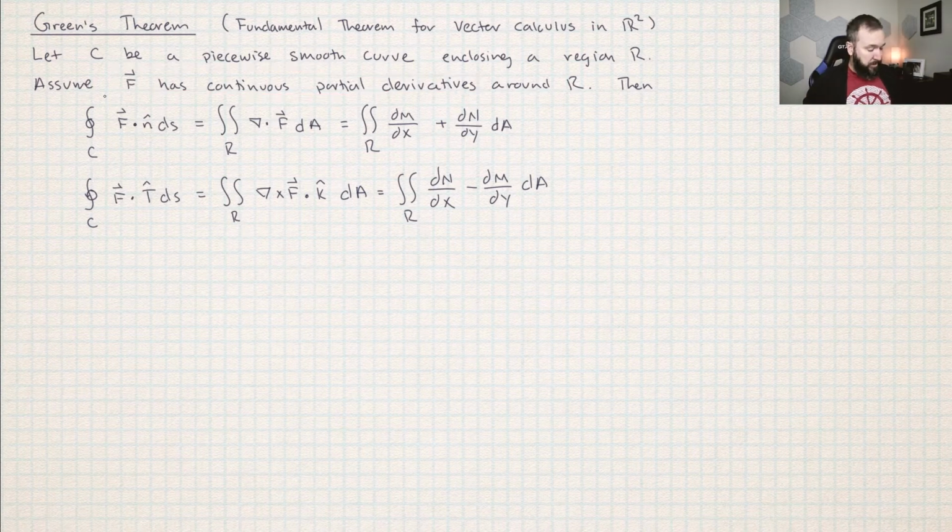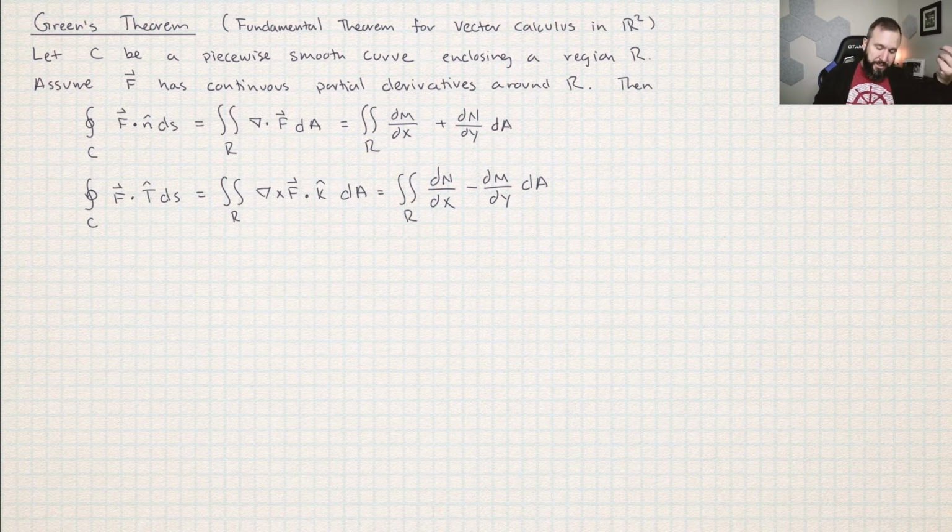I know that I myself have failed to check that. I remember one time I was getting crazy results. I was like, oh, it's all zero all the time. And it didn't seem right. And it wasn't, because I was using the theorem when I wasn't allowed to. I don't think anybody's going to try to trick you in a classroom setting and throw you a problem where the function doesn't have continuous partial derivatives. But I'm just saying, we're all grown-ups here. Make sure that you check the assumptions before you use a theorem.